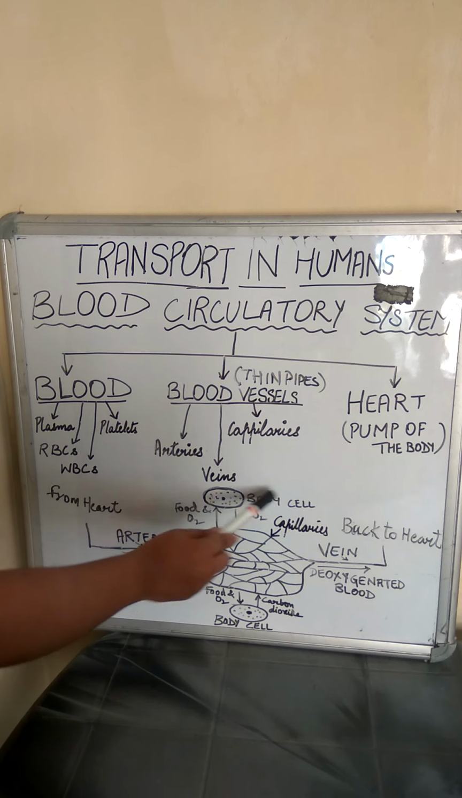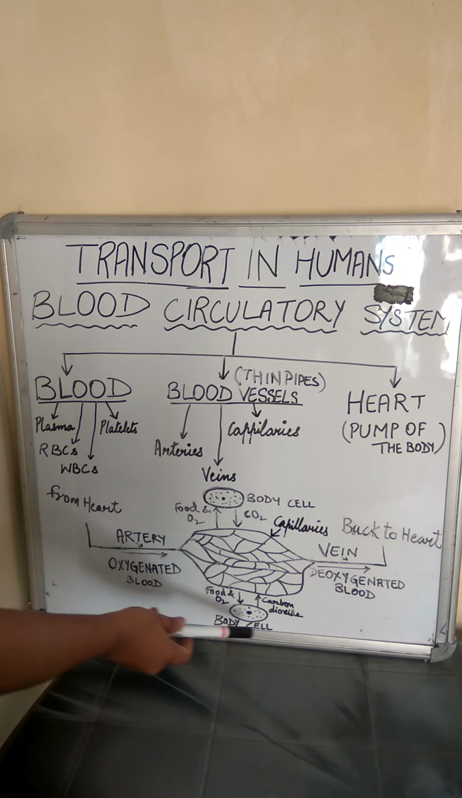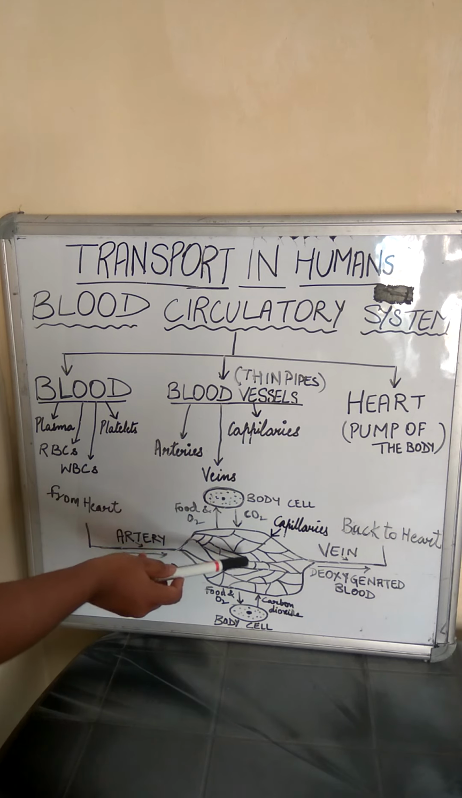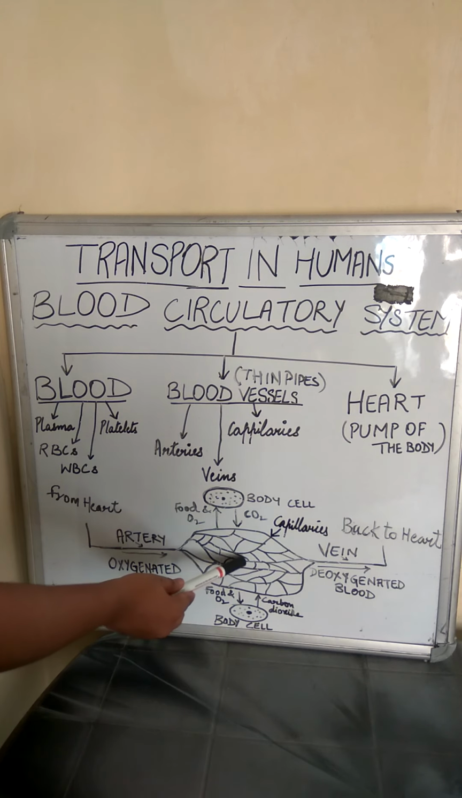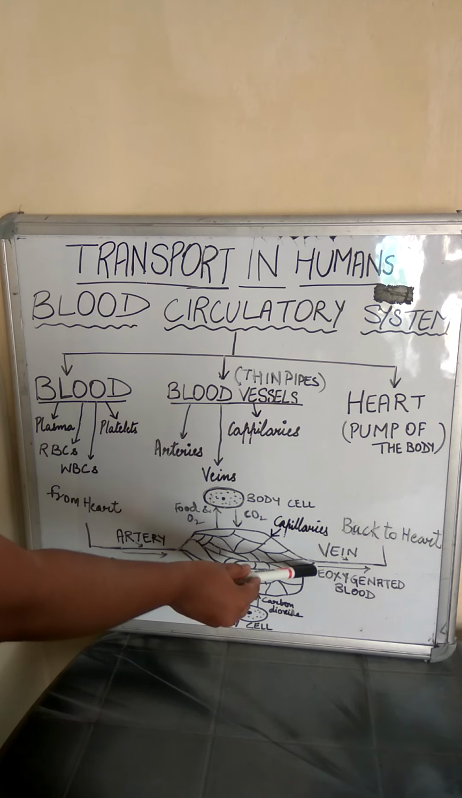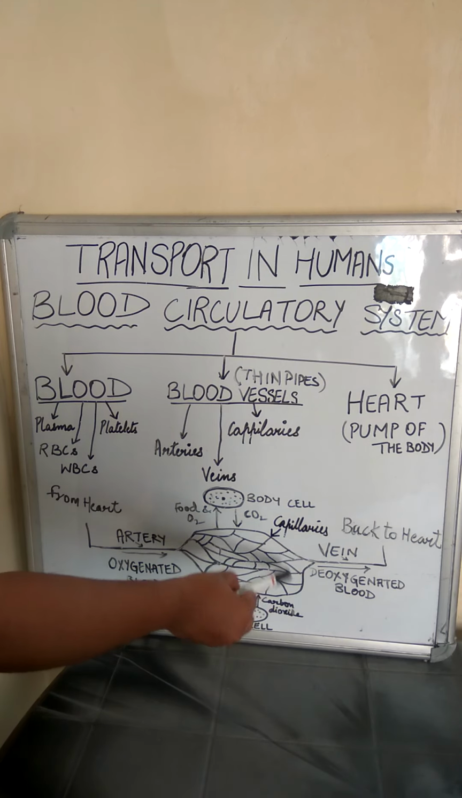Now the body cells, or the cells of the organ present near these capillaries, take up food and oxygen from the blood present in these capillaries and give out carbon dioxide to the blood inside these capillaries. So now there is no oxygen in the blood present in the capillaries. So now this blood is called deoxygenated blood, and these capillaries further join to form the narrow vessels that are called veins.